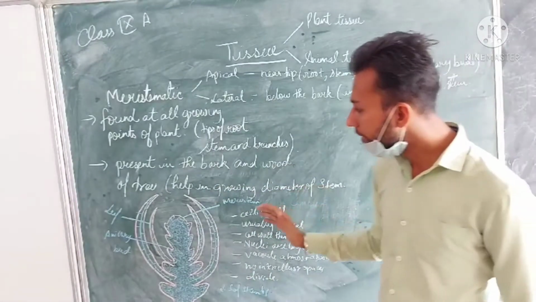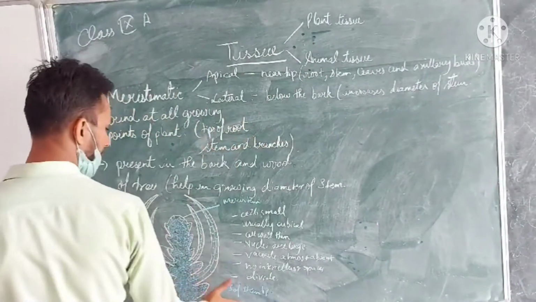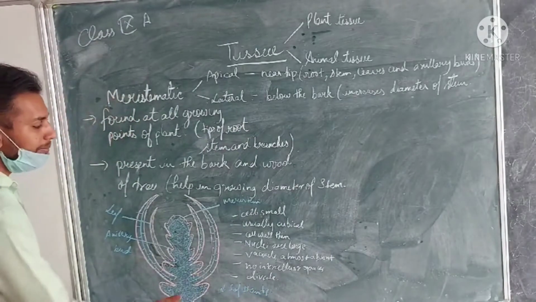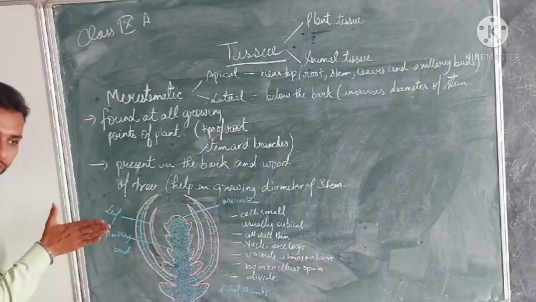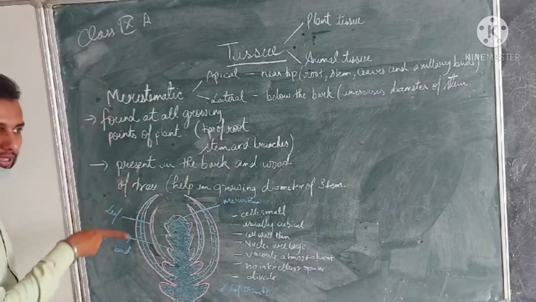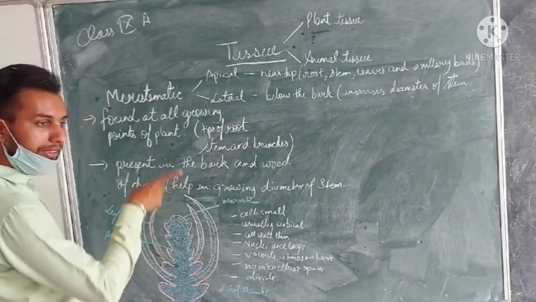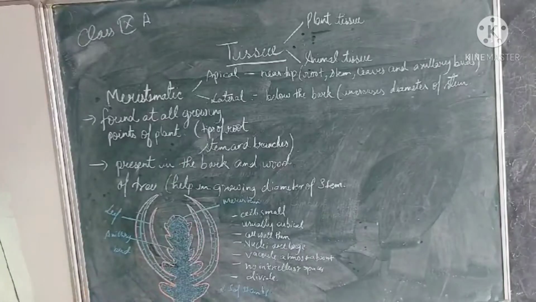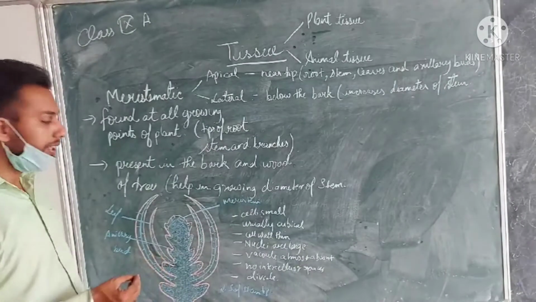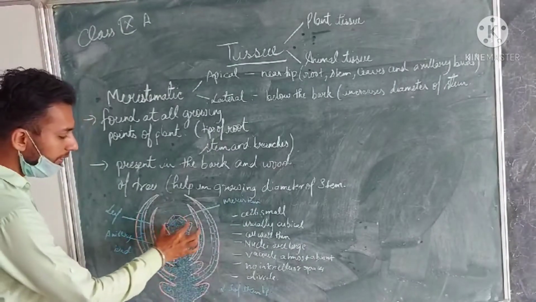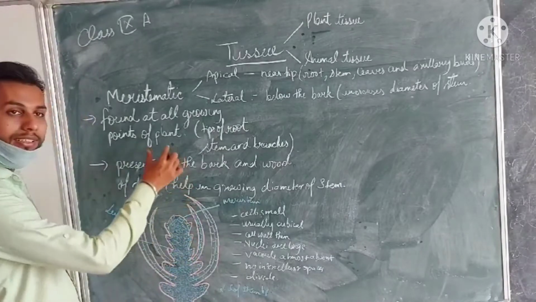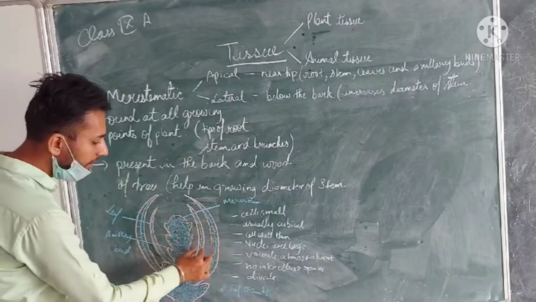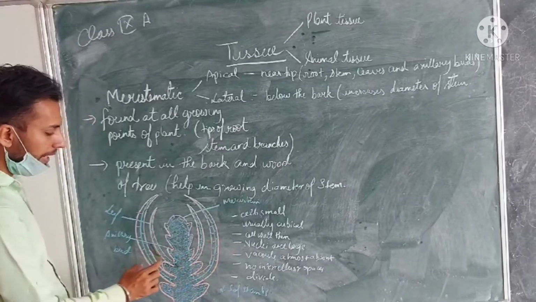Now, we had taken a diagram of the longitudinal section of the stem tip. Vertical section means longitudinal section of the stem tip, where the meristematic tissues are present, which help in further division. There it is, the stem tip. It will increase the size of the stem, and these are the leaves.